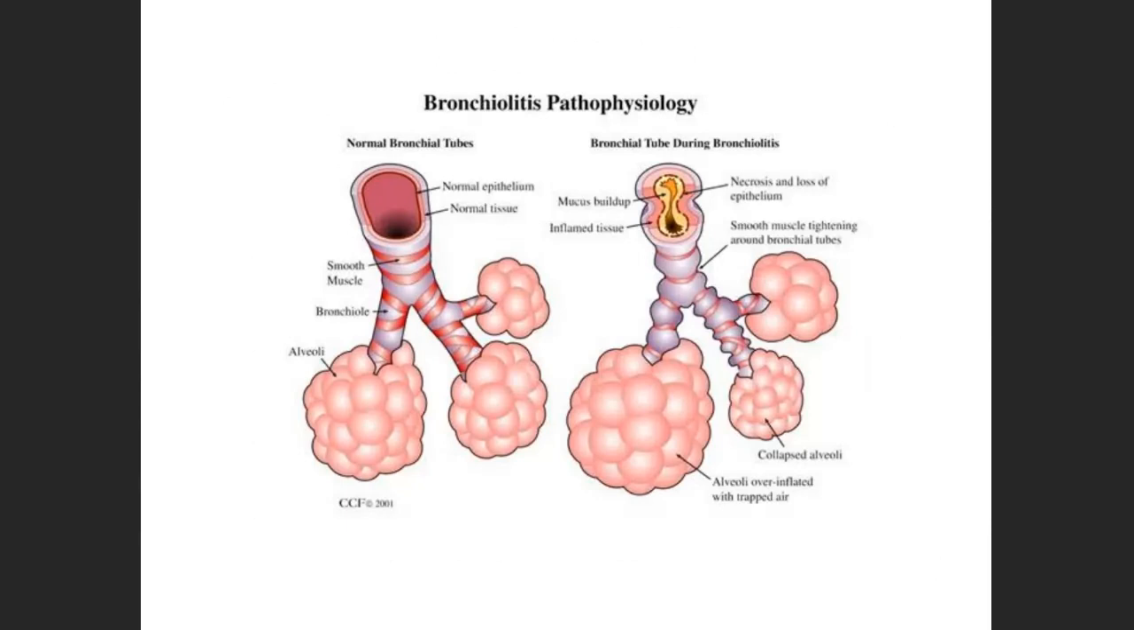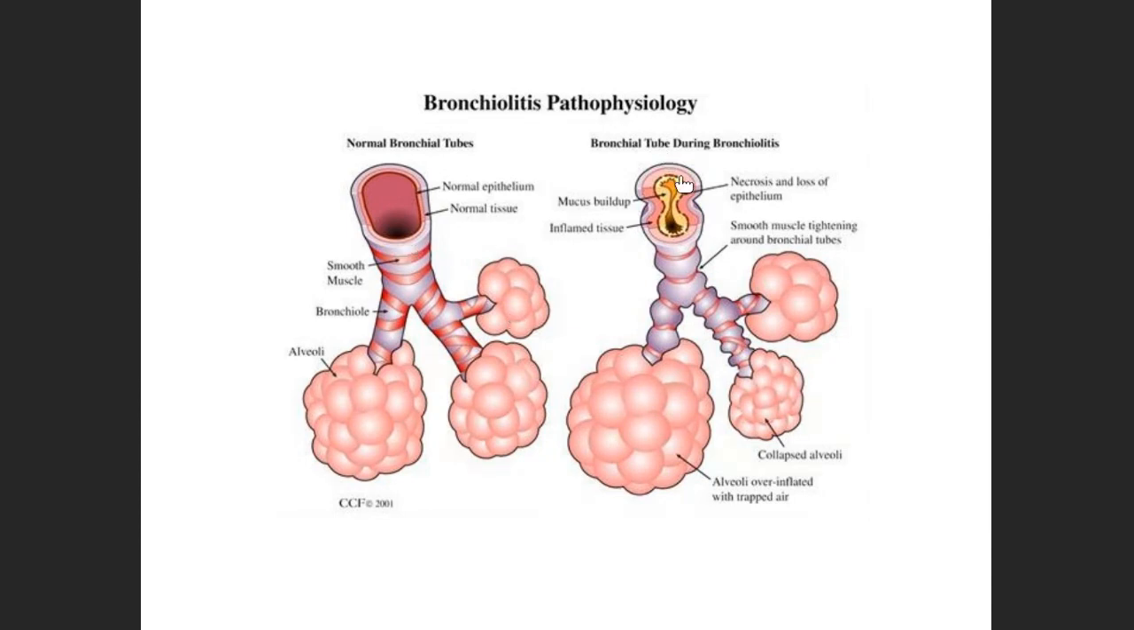In this, reinfections are very common. If you see in this diagram, I'll show you the difference between a normal bronchiole and how the inflamed or infected bronchiole looks. This is a normal bronchial tree. You can see the smooth muscles, the bronchiole, the branch of the bronchiole, and these air sacs called alveoli. We have all read anatomy, isn't it? You know this very well.